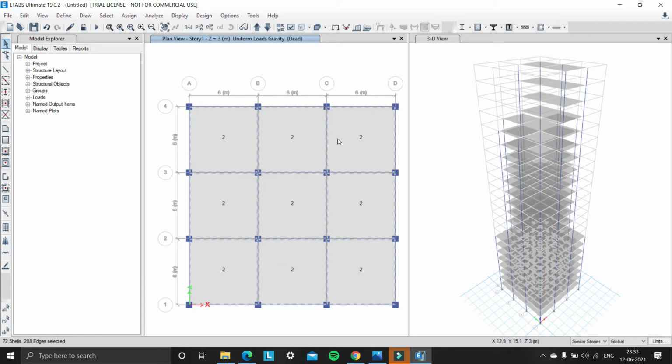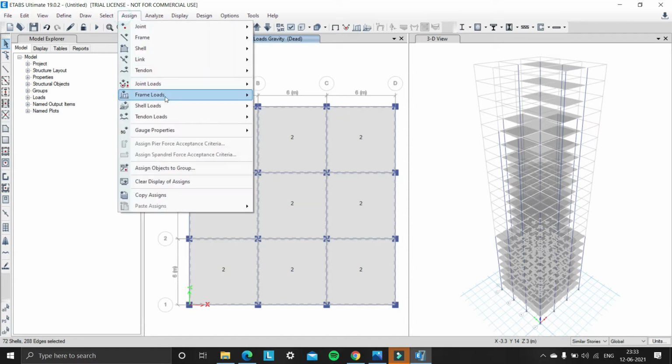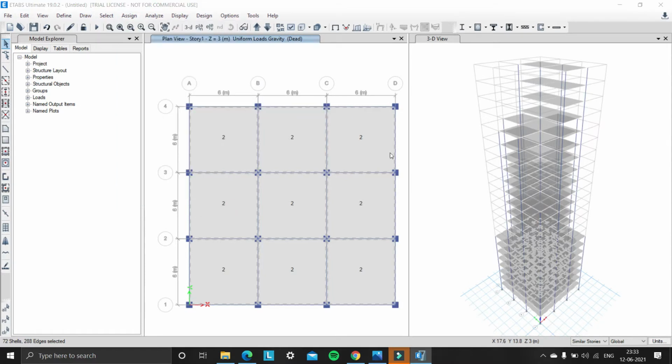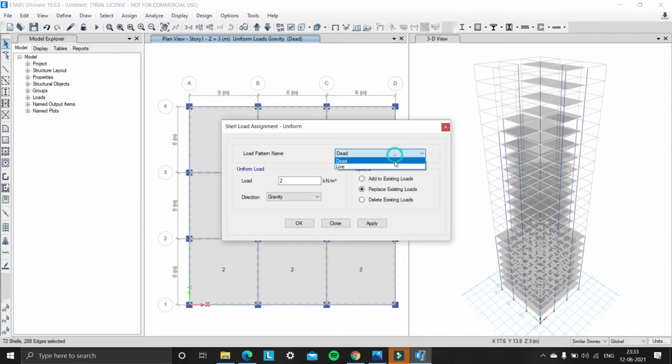According to the data, we need to apply a live load of 5 kN per meter square. So click on assign, and under shell loads uniform, change the load pattern to live and the load to 5 kN per meter square uniformly, in the direction of gravity, apply, and click on OK.